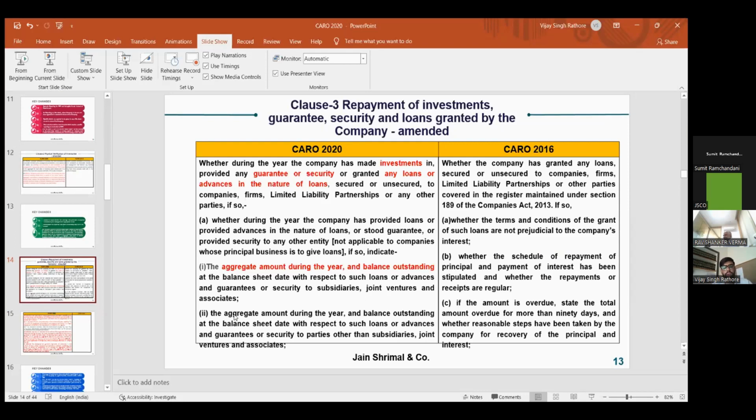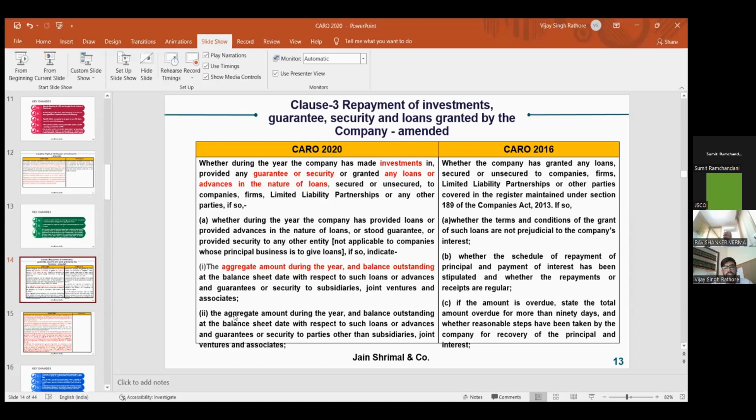So if you have provided any advance to any other person, secured or unsecured, to companies, firms, or LLPs, then it will be covered under CARO 2020. This clause you have to report. What you have to report is mentioned below: whether during the year the company has provided any loans, advances in the nature of loans, stood guarantee, or provided security to other entities. So the following has to be indicated.